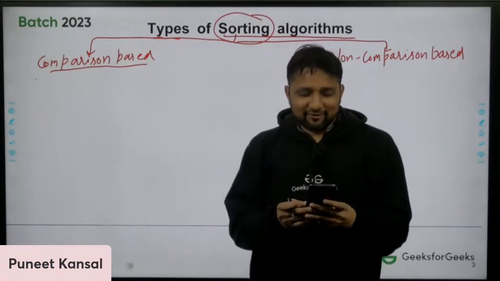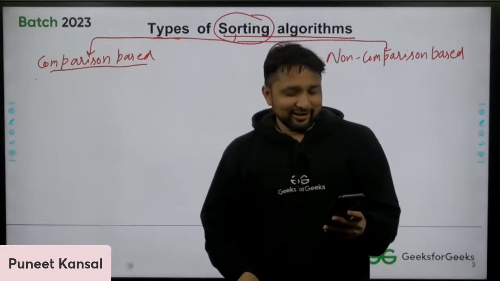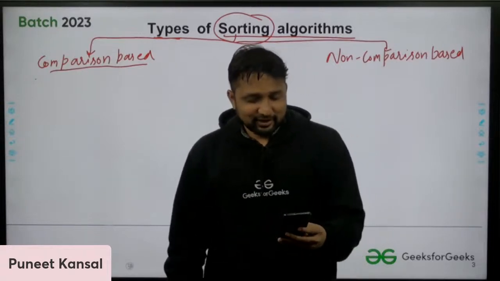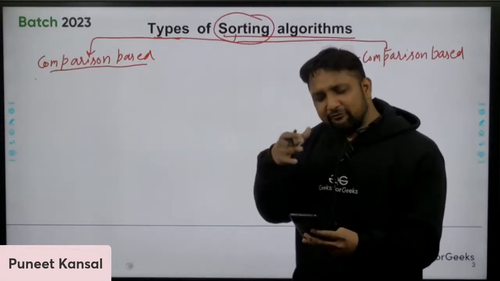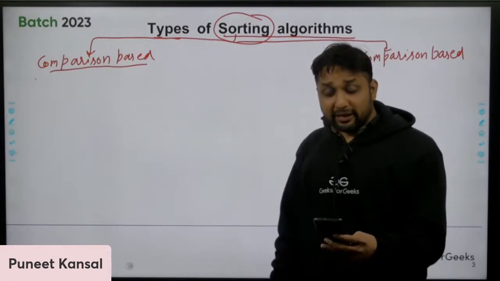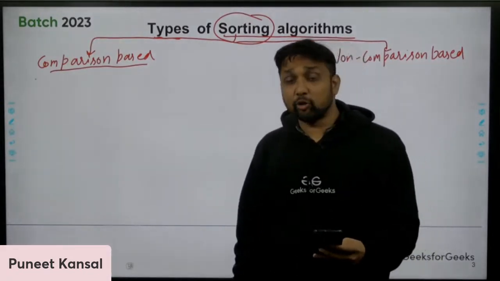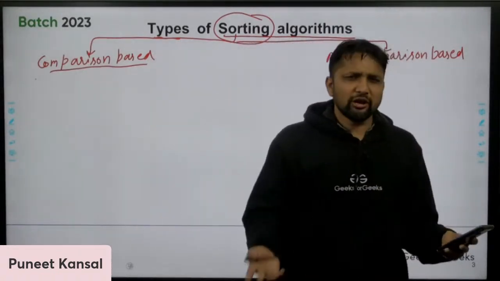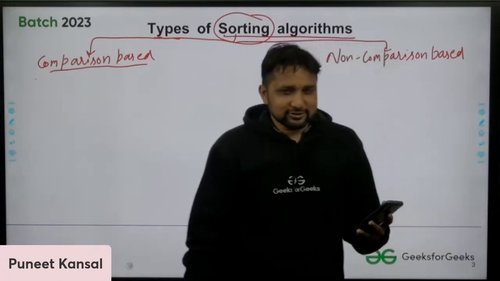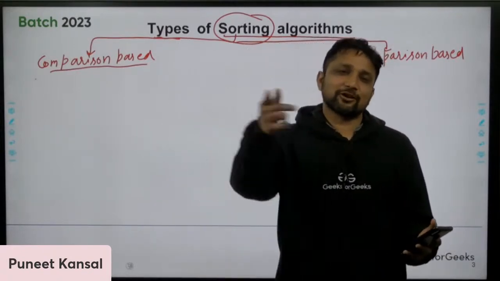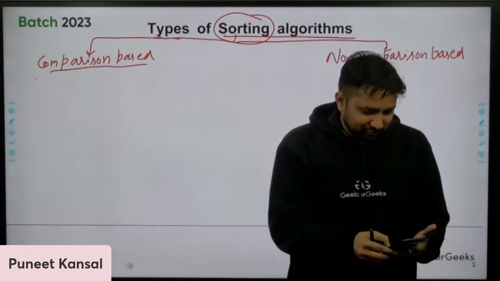I'm not laughing after looking at 20. Yes, 20 is greater than 10, no doubt. So just keep typing whatever sorting algorithm comes to your mind. Then I will tell you that this sorting algorithm is comparison based and that one is non-comparison based. You already know these things; I'm just going to sort them in your mind.